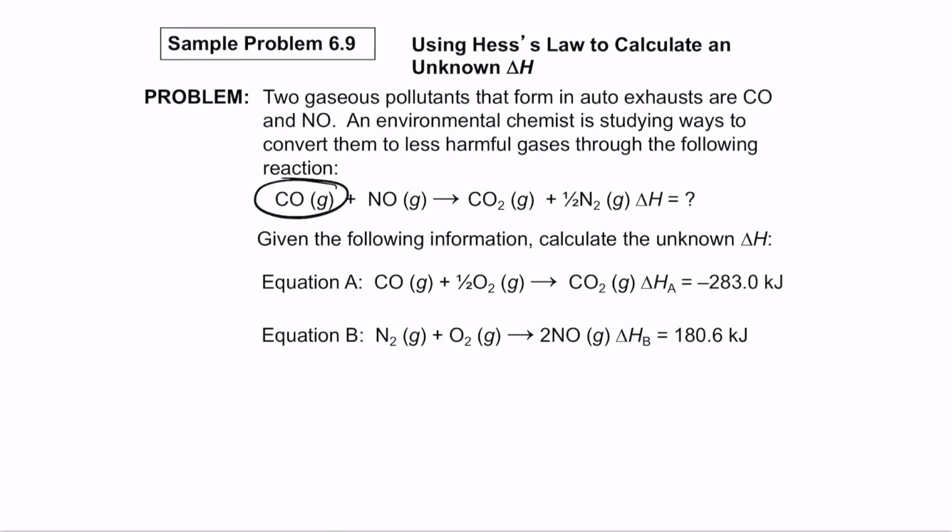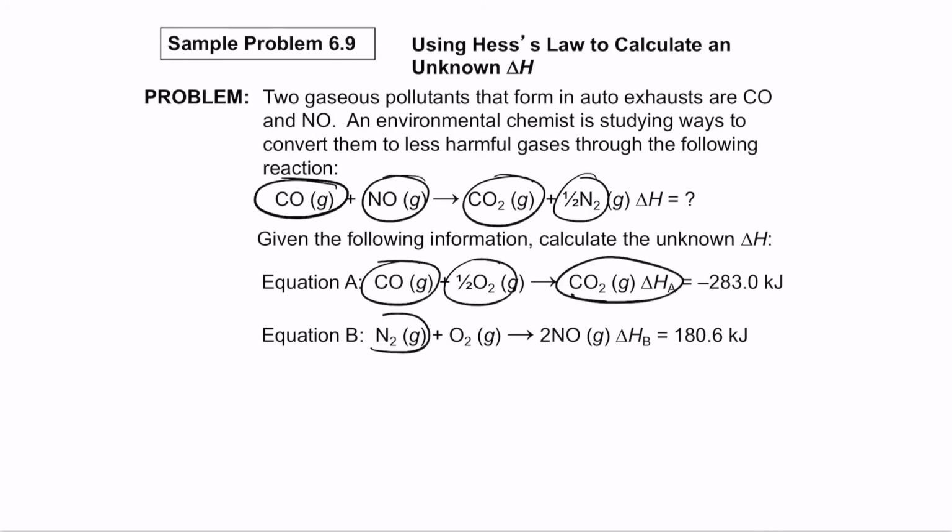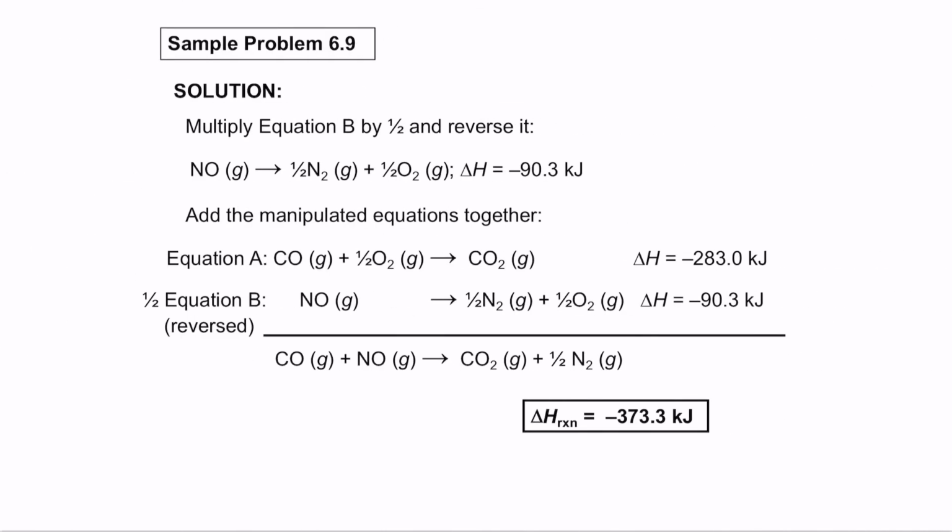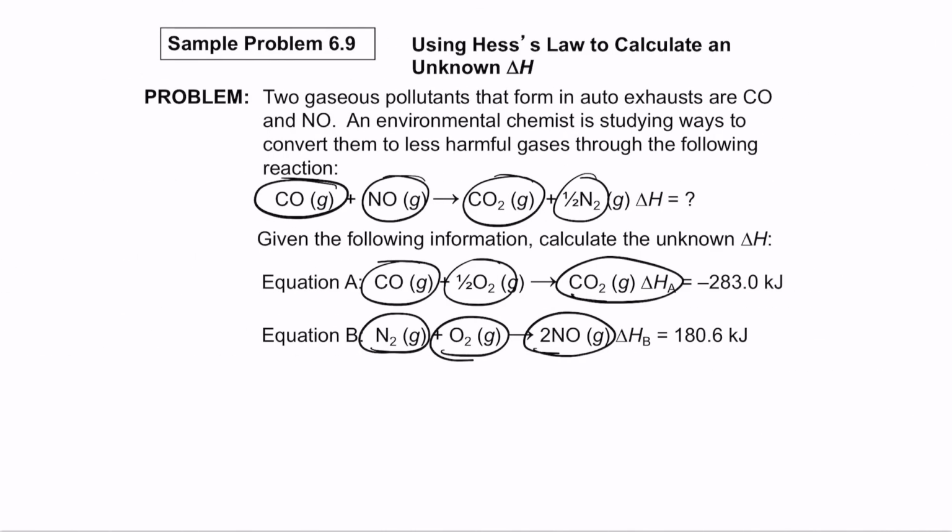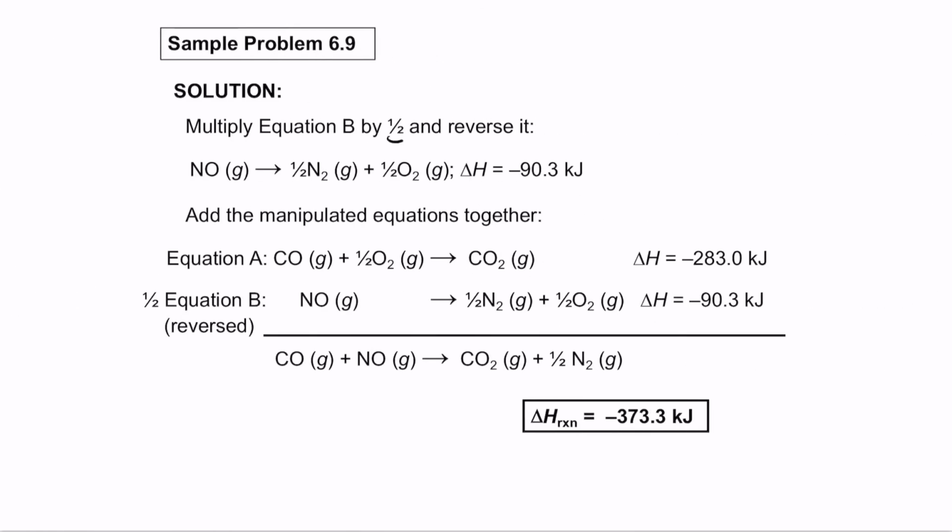We have CO plus NO gives CO2 plus half N2. We have two equations that we have here. We have CO plus half O2 becomes CO2 and N2 plus O2 gives 2NO. So first thing that we need to do is we need to make sure that we adjust these equations correctly. So what we do here first is that we know that NO here is only one of them. So the second equation to be manipulated, we multiply half to the second equation. So it becomes half N2 plus half O2. That energy also is divided by half, so it becomes minus 90.3.